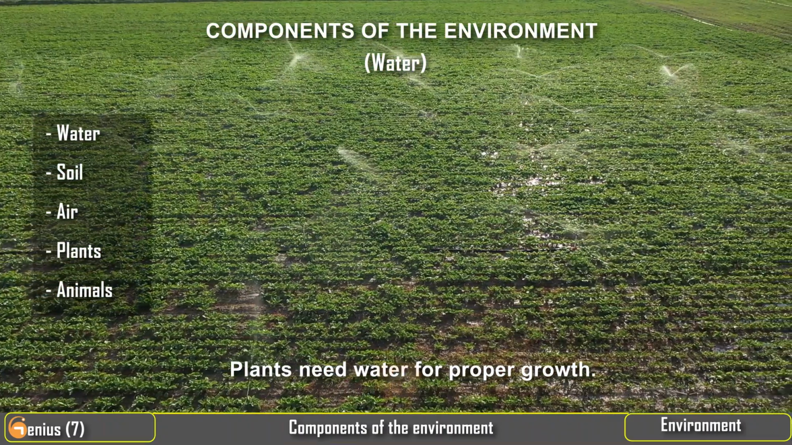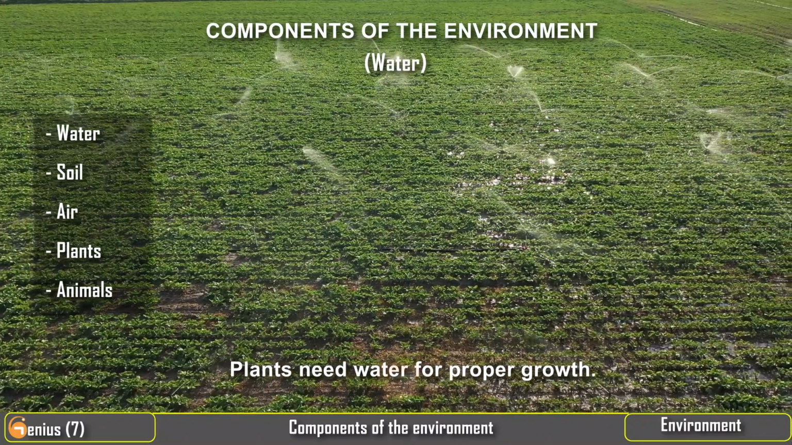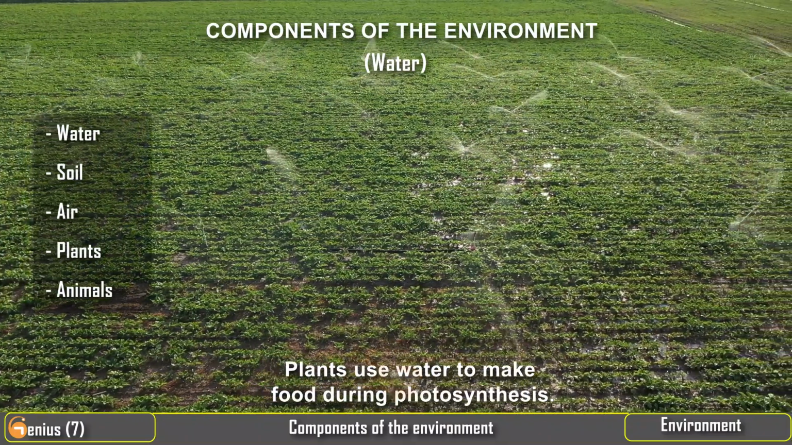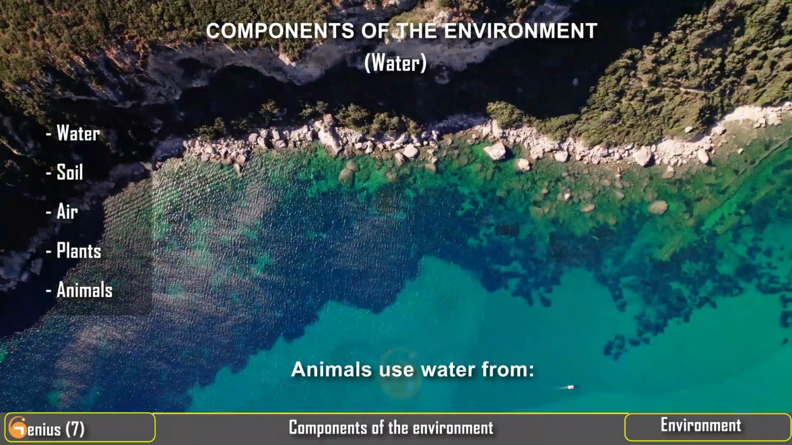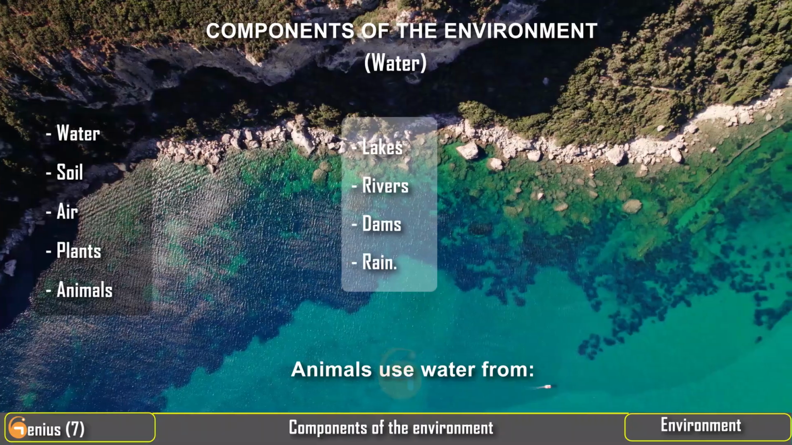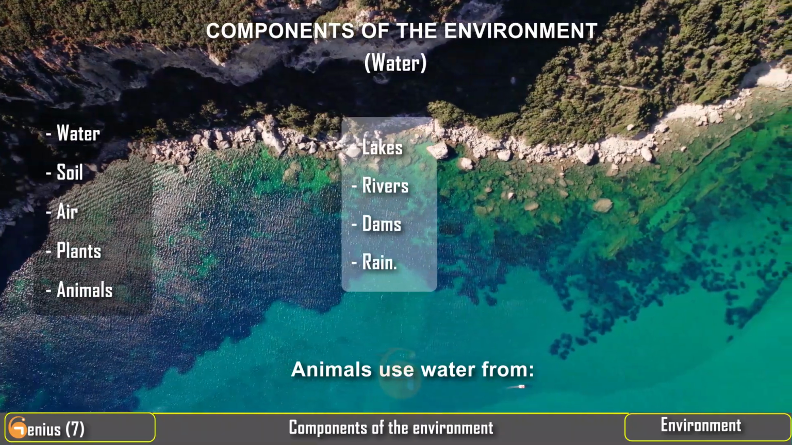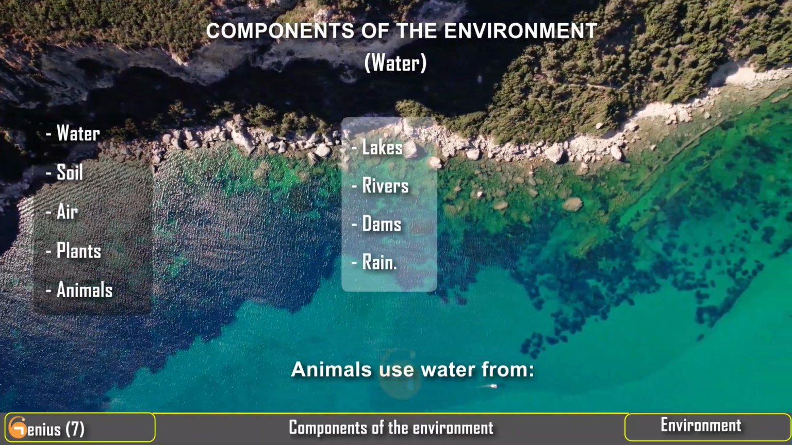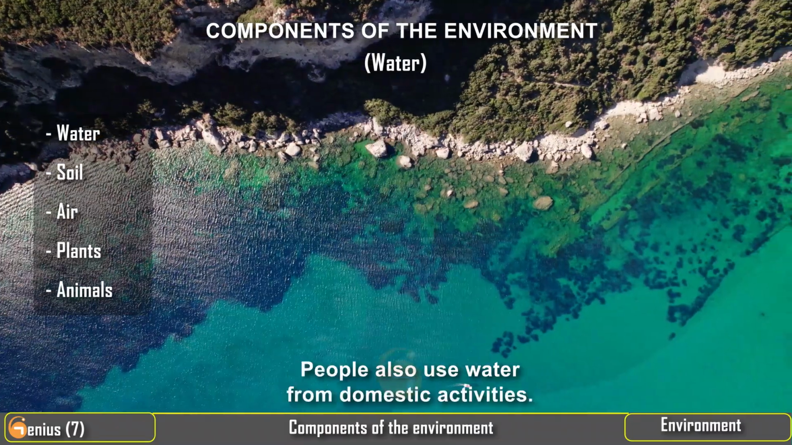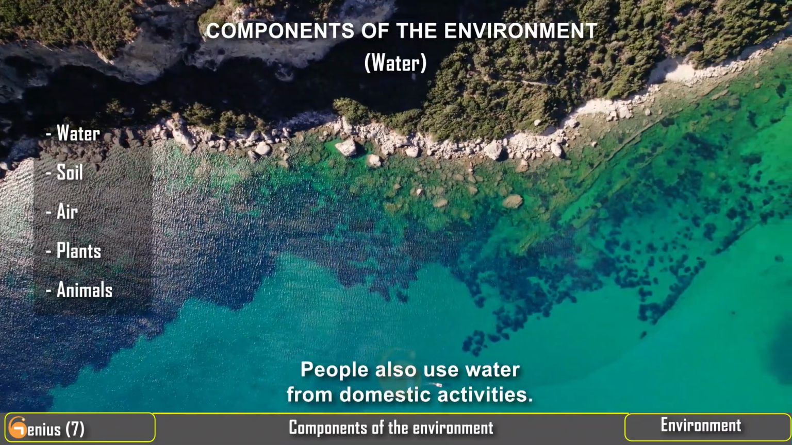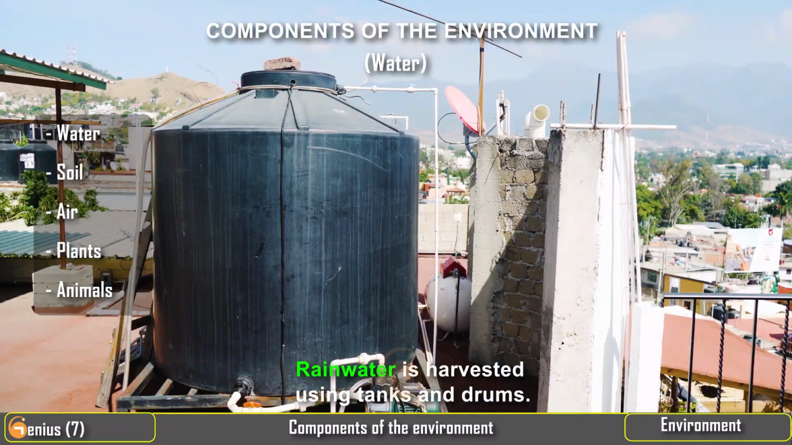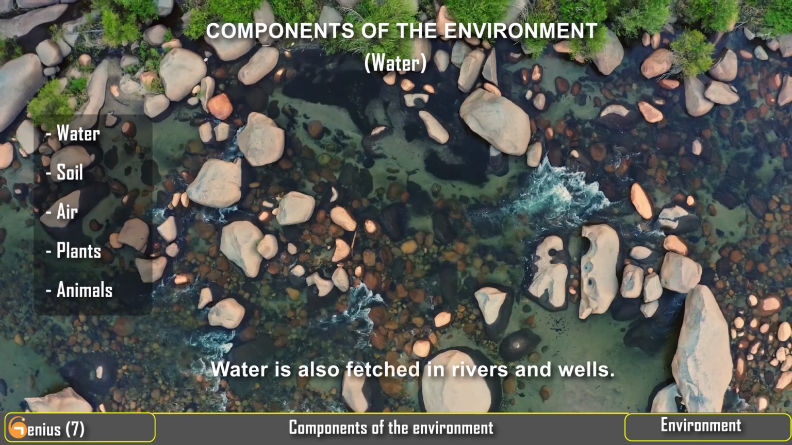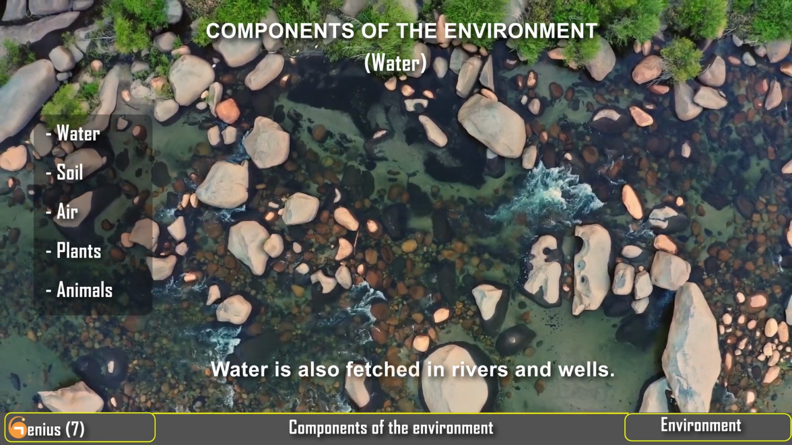Plants need water for proper growth. Plants use water to make food during photosynthesis. Animals use water from lakes, rivers, dams, rain. People also use water for domestic activities. Rainwater is harvested using tanks and drums. Water is also fetched from rivers and wells.